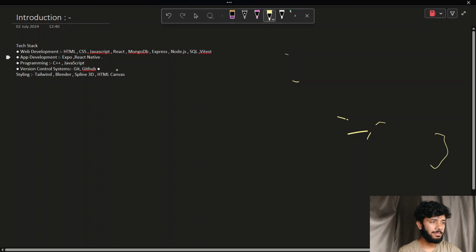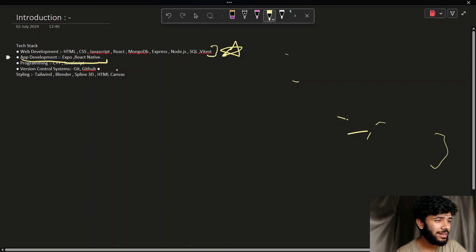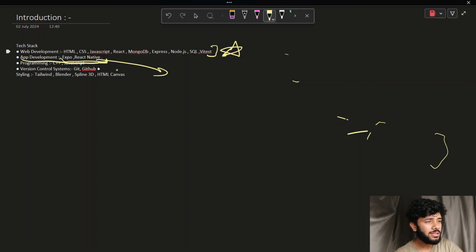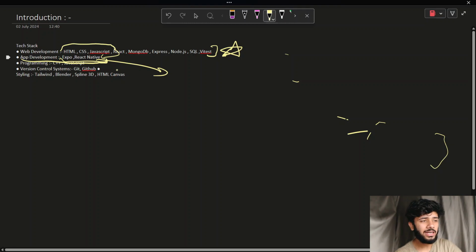Next comes our app development, which I have also done in this 1 year. In this 1 year, I have done all of them, by the way. Incredible. So let's make a small start. Now next one is the app development. In app development, I have done it in Expo and React Native. If I have to give a brief about what is React Native and what is Expo, it is like HTML, CSS, JavaScript is React Native, basic of app development, and how React works as a framework is the same as Expo. Okay, so I will also be telling you how to develop apps.